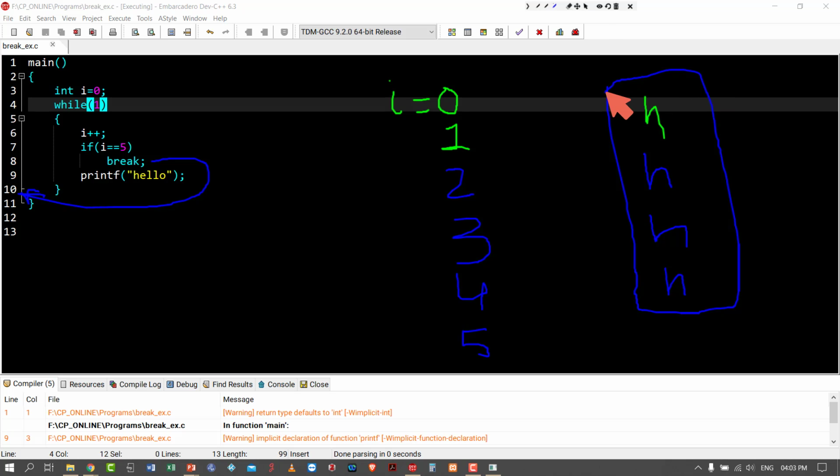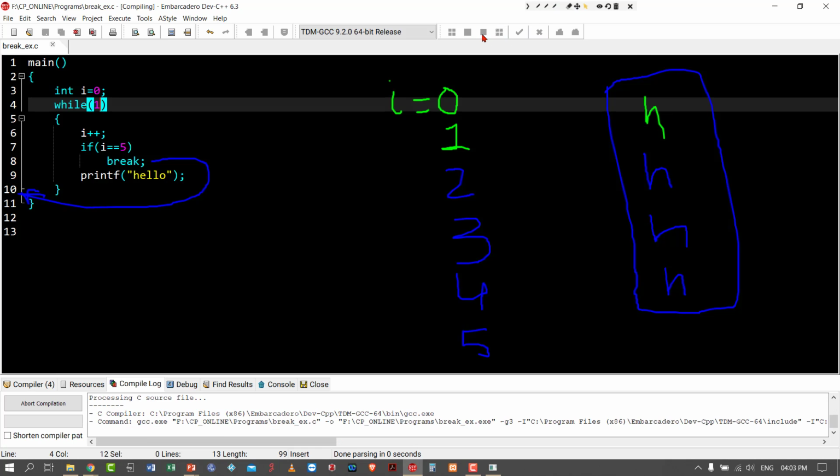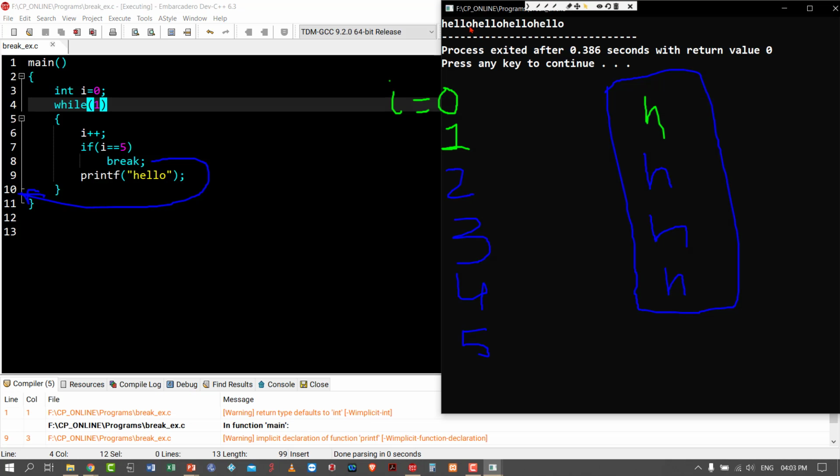So let me check the output. Hello is printed only 4 times. Debug, is it clear? Okay, no problem. It is almost correct. Any doubt in the break statement? If it is clear, please type clear in the chat box.